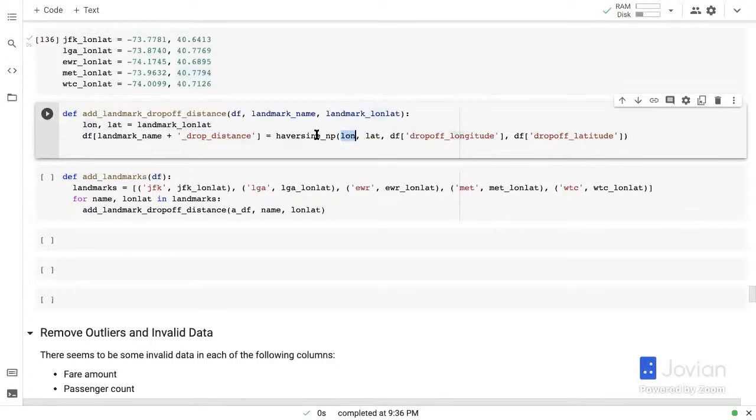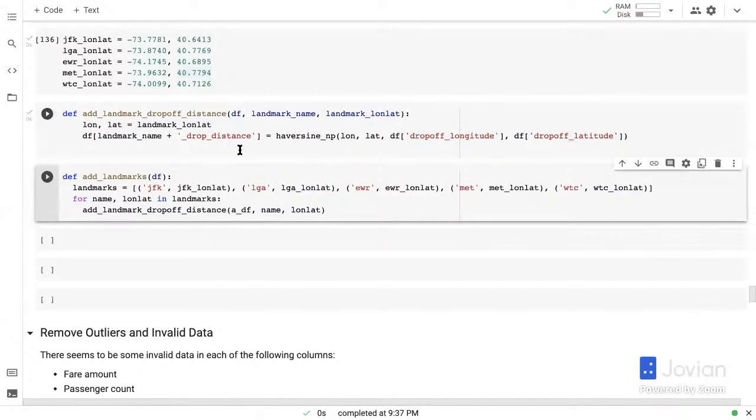And this is the interesting thing about this function, that it doesn't have to be all numbers or all series. Like a couple of these can be numbers and a couple of these can be series, and it will still work fine. So here is the landmark's location, and then here is the longitude and latitude of the drop location, right? So we're going to add the drop distance from the landmark in this fashion.